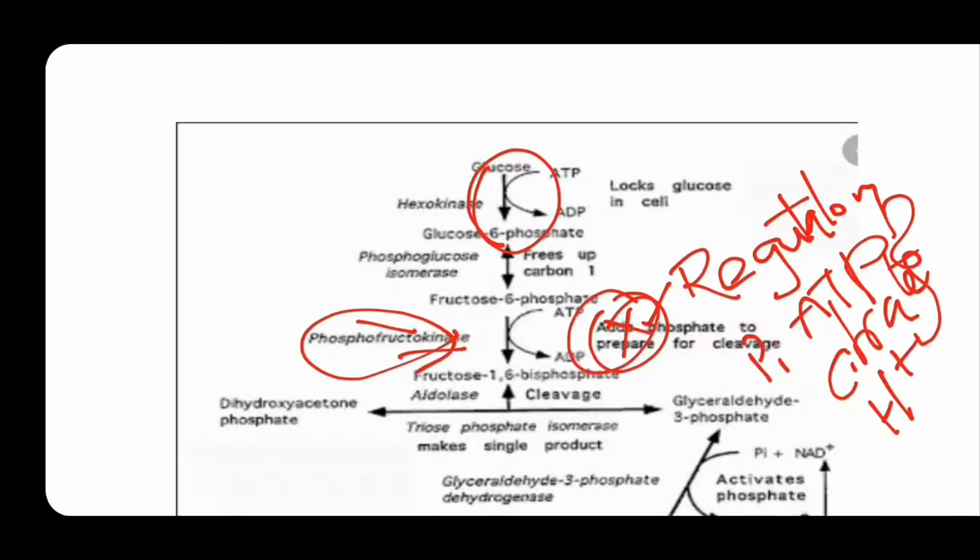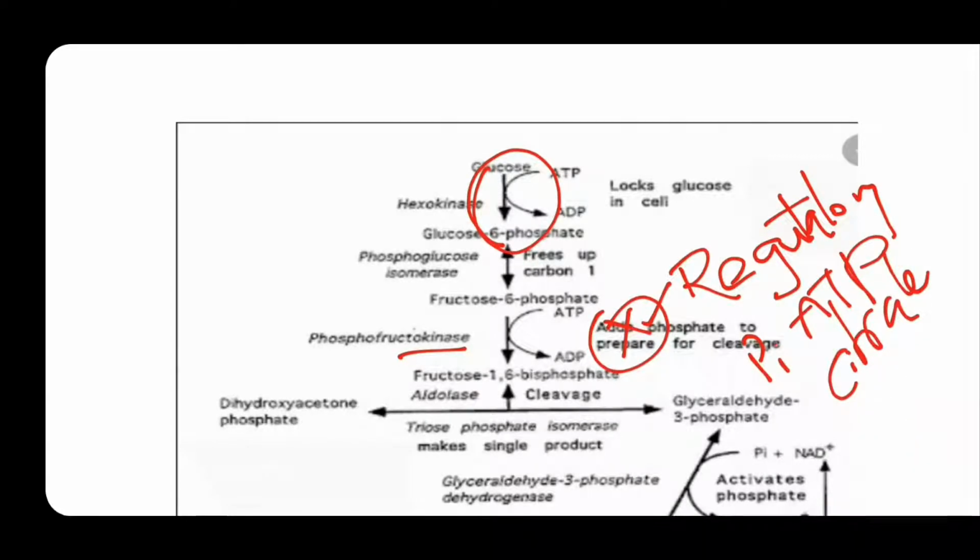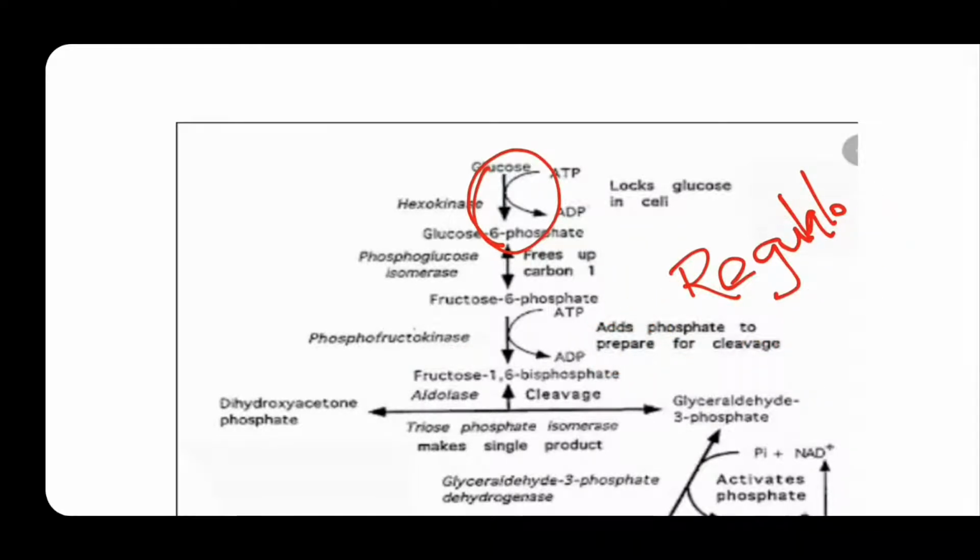Now fructose 1,6-bisphosphate cleaves into dihydroxyacetone phosphate, shortly called DHAP, and glyceraldehyde 3-phosphate. Remember this, DHAP.